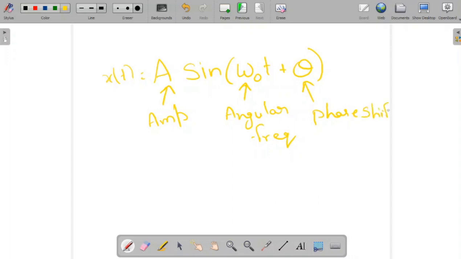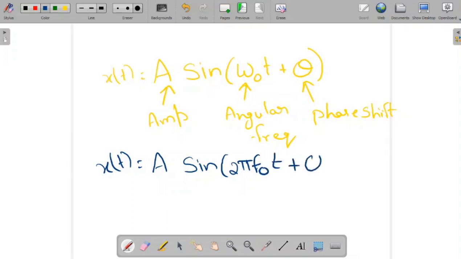This is the general representation of a sinusoidal signal. Or otherwise, you can take the general representation as A sin of 2 pi f naught t plus theta, where f naught is the fundamental frequency.